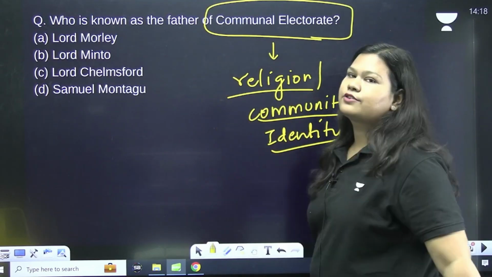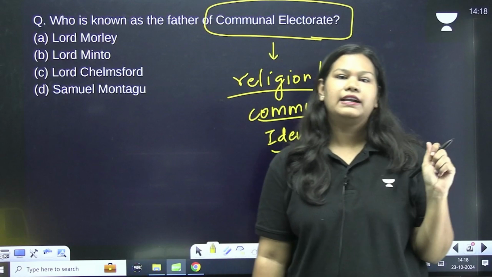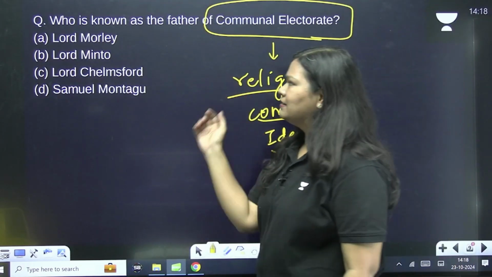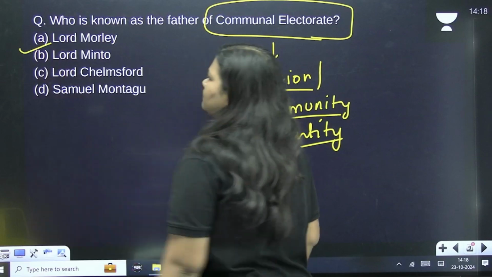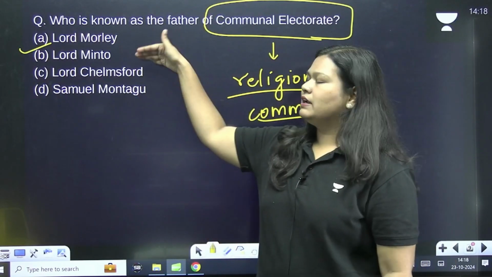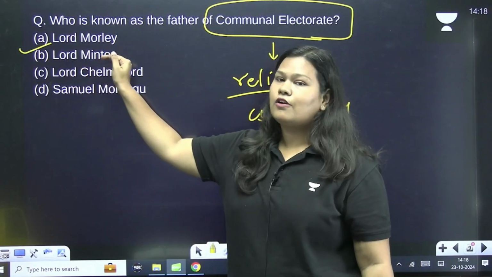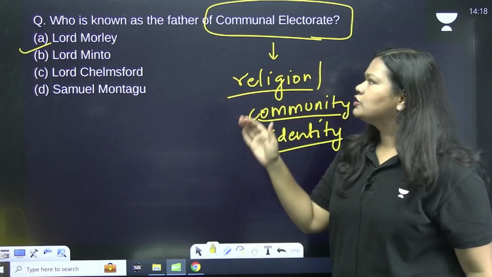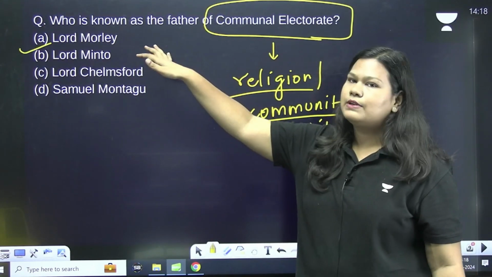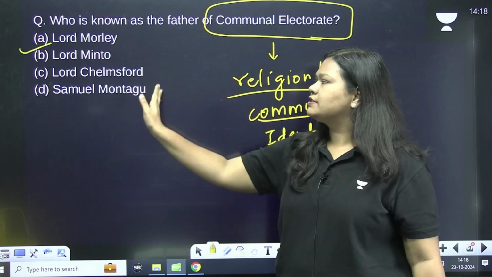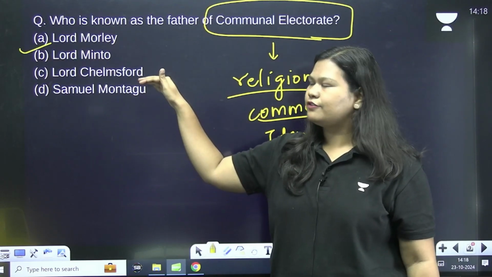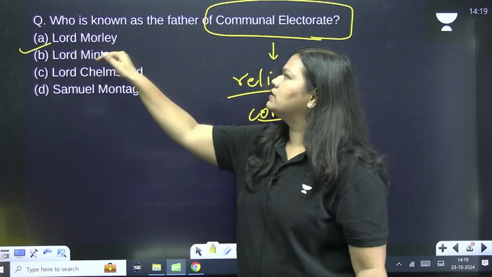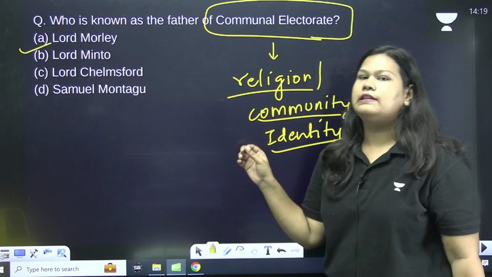The first religious group who got separate electorate in India were Muslims, and this was offered by Lord Minto. It was in the Morley-Minto reforms where Lord Minto offered communal electorate or separate electorate to Muslims. So he is known as the father of communal electorate. These two names are associated with Montagu-Chelmsford reform. These two are Morley-Minto reforms, and out of which Lord Minto is called the father of communal electorate.